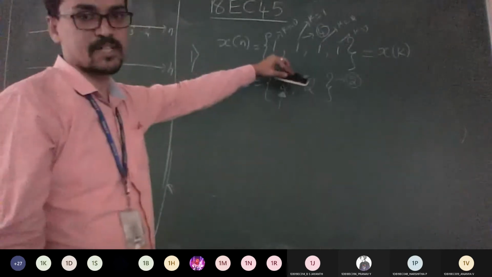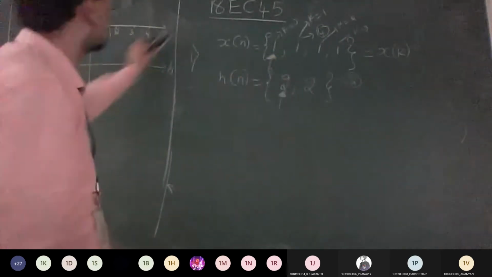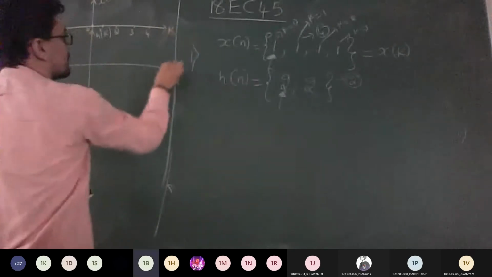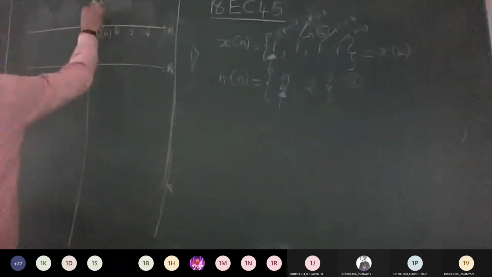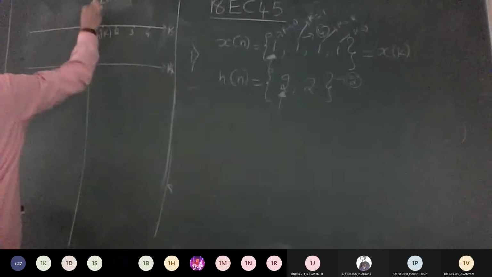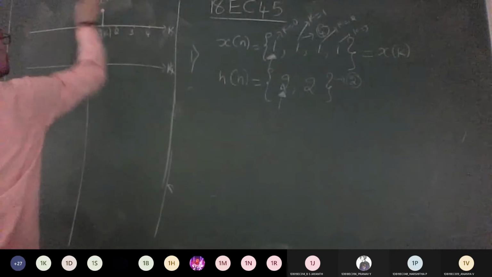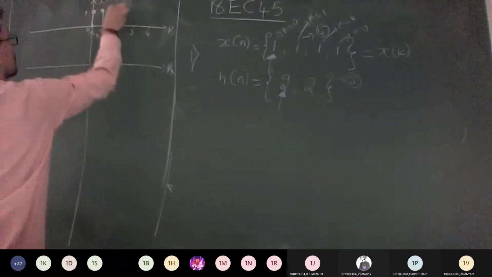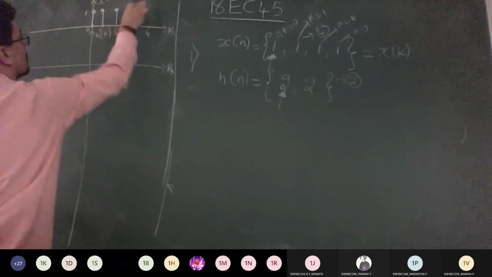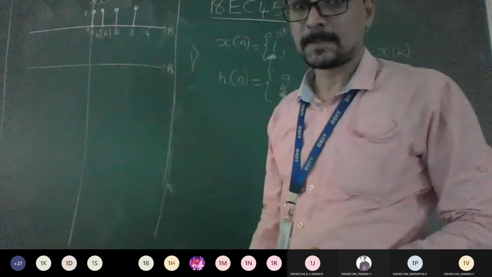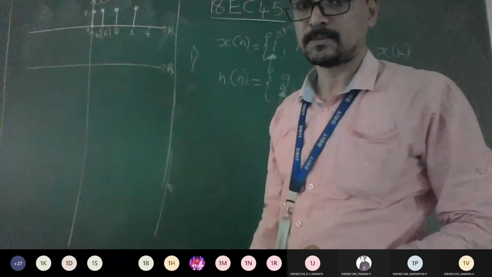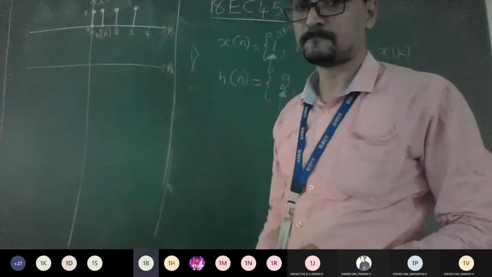So what is x of 0, guys? With respect to k. For 0, the sample is 1. So highlight this sample like this. Again, till where should I go? Till 3 it is the same, correct? So all are having an amplitude of 1 only. Is this how your x of k looks? Agree? Is it okay, guys? Yes.